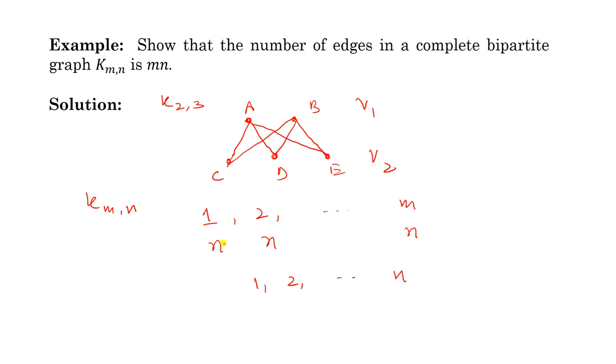So the total number of edges will be n plus n plus n. How many times? m times. The sum is m times. So the total number of edges will be m into n. So now you can say the number of edges in a complete bipartite graph K m,n is mn. I hope that you got the concept of all these theorems. Now you know how to prove these theorems, and with the help of these theorems you can prove these kinds of results.